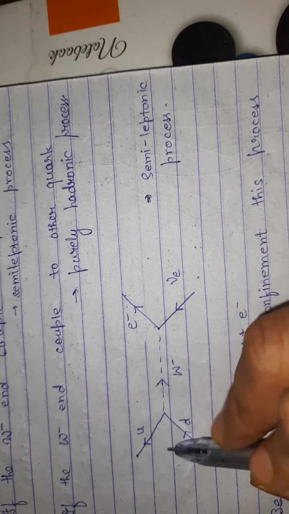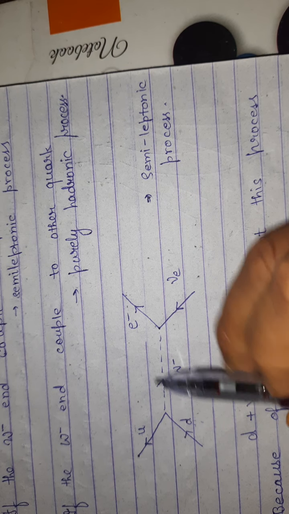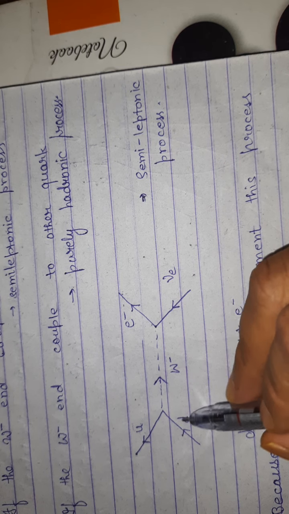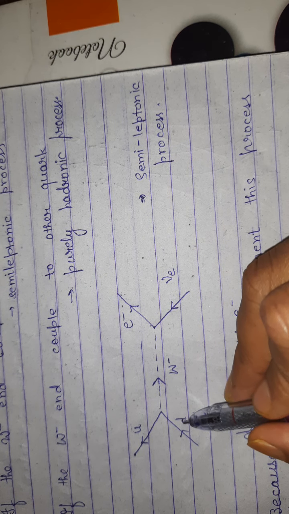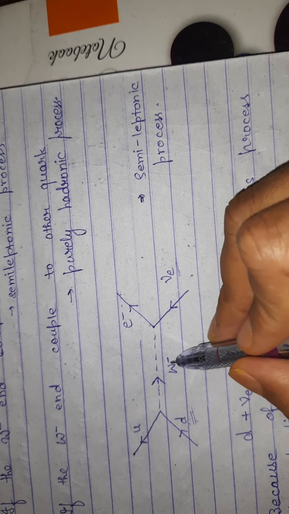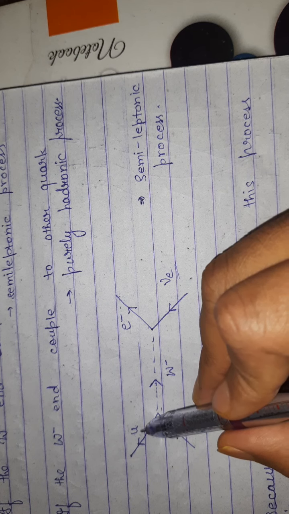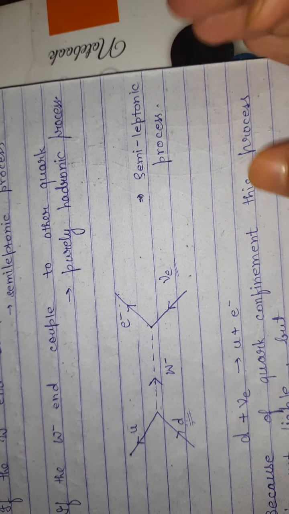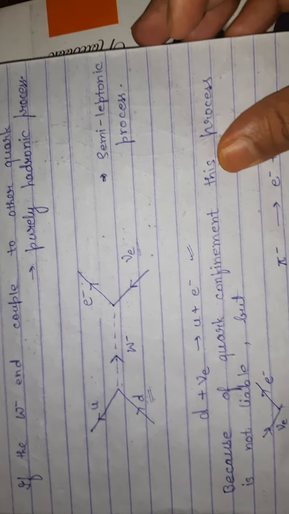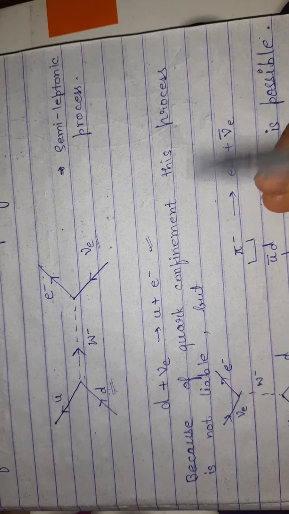Here are some examples. In this semileptonic process, a down quark and a neutrino interact via a W minus boson, converting into an up quark and an electron. But this is not actually possible because of quark confinement.